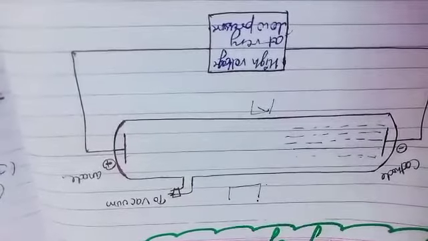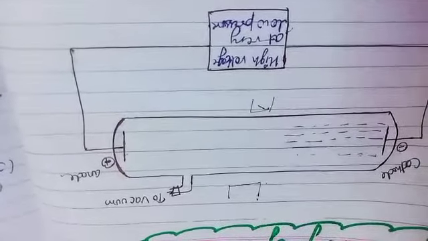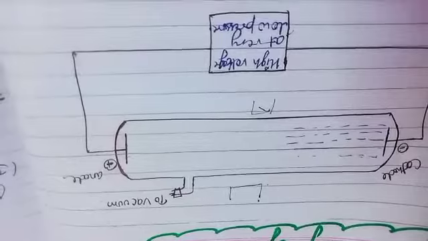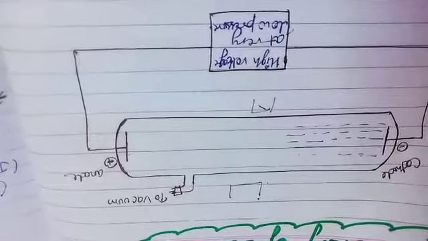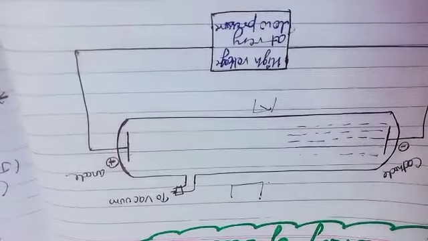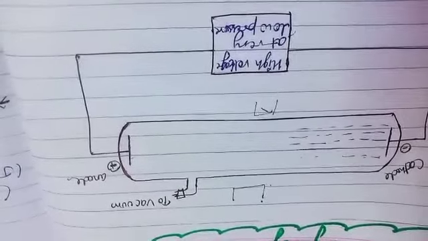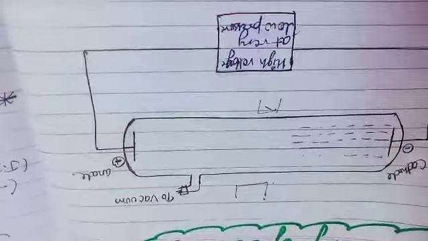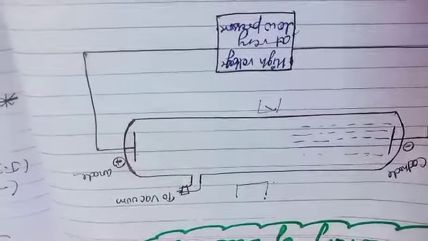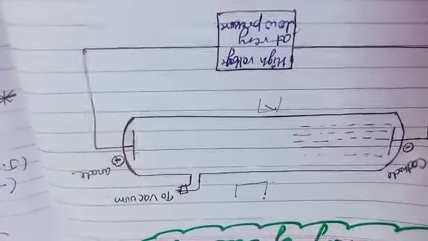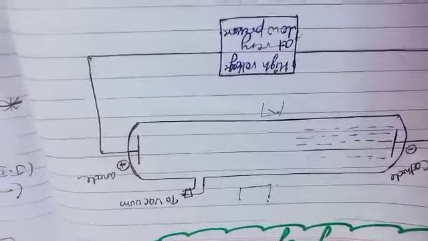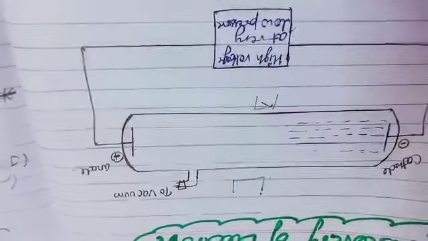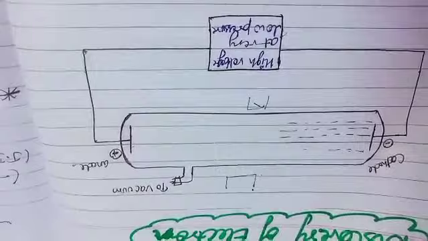The characteristics of cathode rays do not depend upon the nature of the electrodes or the nature of the gas present in the cathode ray tube. You can change them, and still the effect is the same. So it does not depend upon the nature of the gas. This is regarding the discovery of the electron.